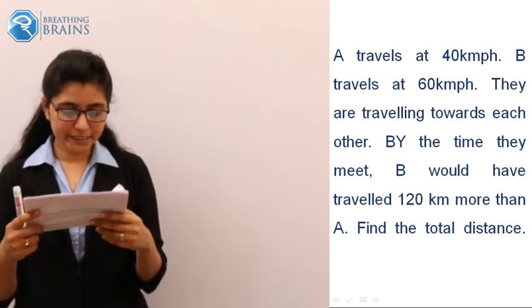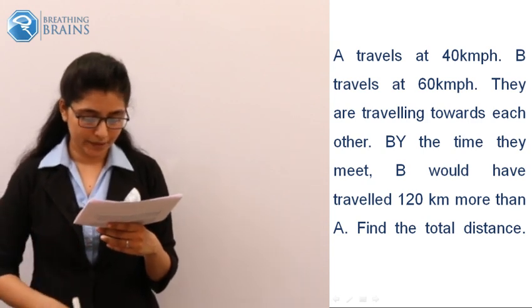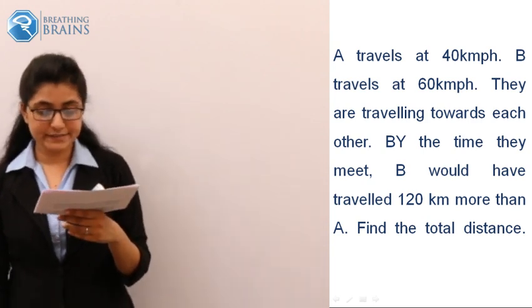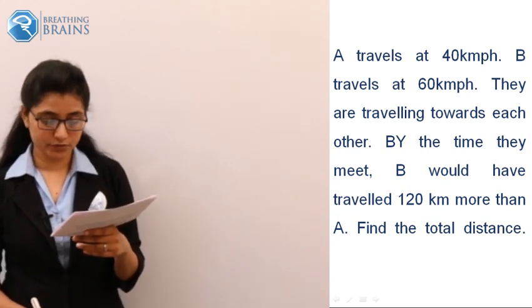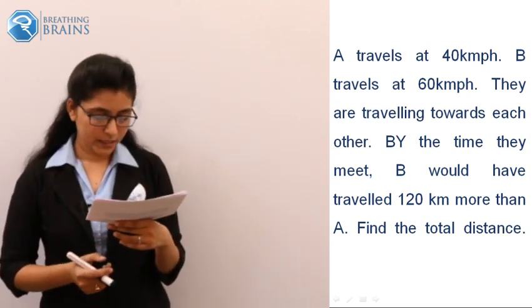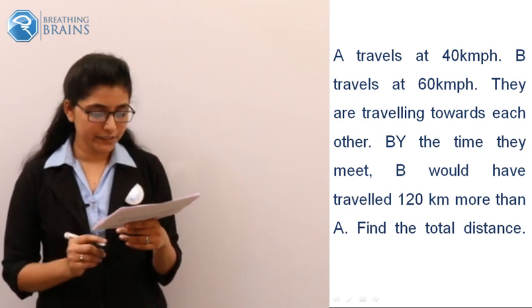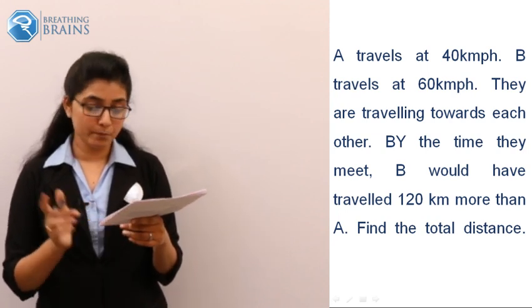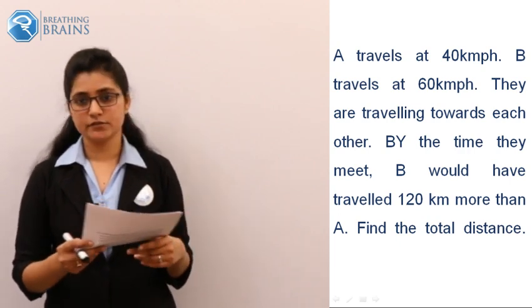So your problem statement is something like: A travels at the speed of 40 km per hour. B travels at 60 km per hour. They are traveling towards each other, which means they are traveling in opposite directions. By the time they meet, B would have traveled 120 km more than A. So find out the total distance. Interesting one.